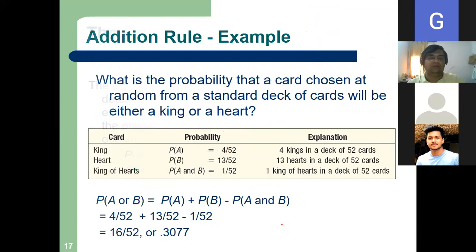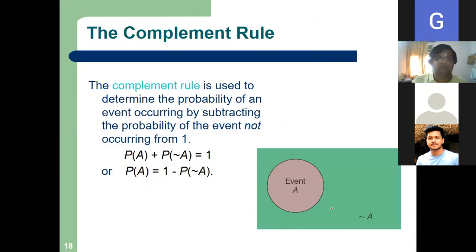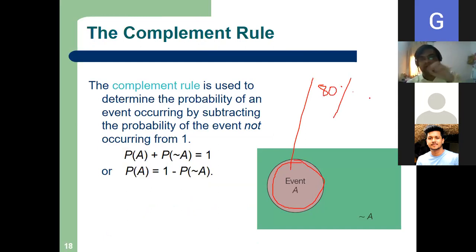So, the complement rule, very simple. Say the probability of occurrence of rain is 80%. So what will be the probability of rain not occurring? 20%. Very good. 20% not occurring.